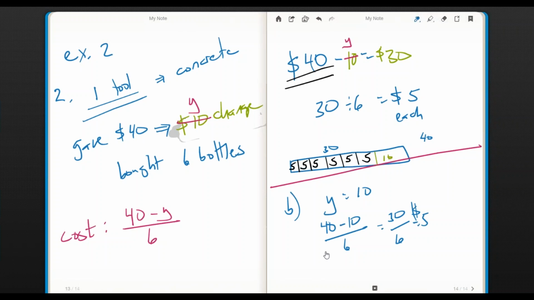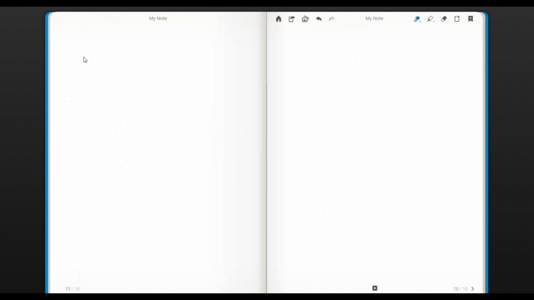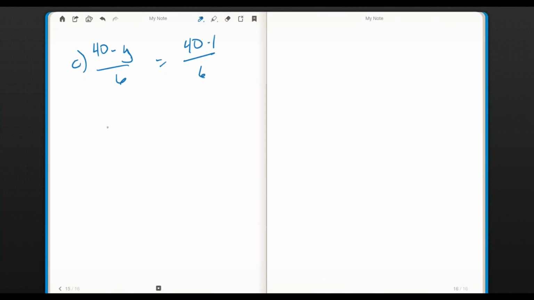Now, part C adds the complexity that you would expect with primary math 6. If you have 40 minus Y divided by 6, and Y is equal to 1, 40 minus 1 over 6 is 39 divided by 6. That doesn't go in evenly. So what do we do with that?